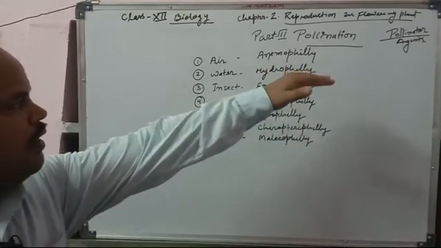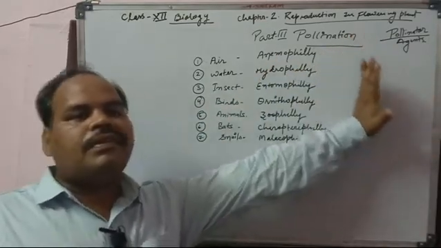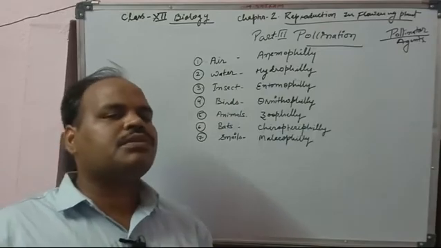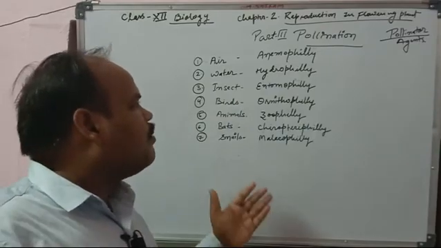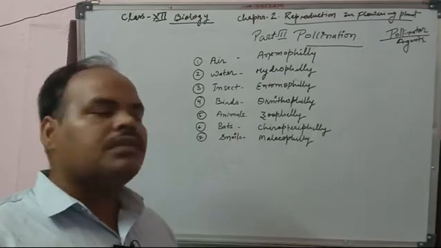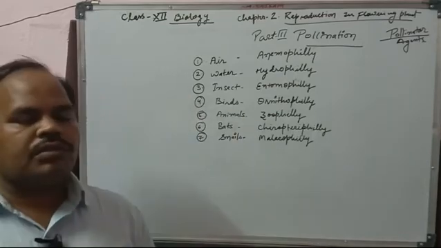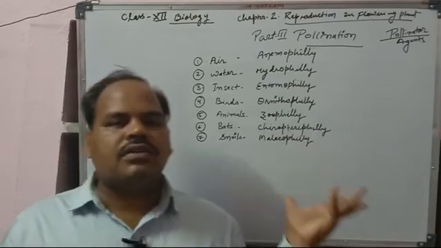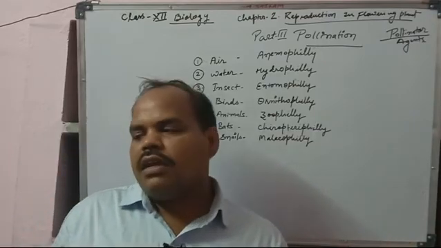So today we discussed pollination, which types of pollination there are, and the pollinator agents that perform the function of pollination. So this is the pollination introduction we took today.